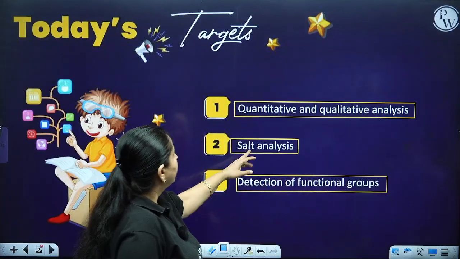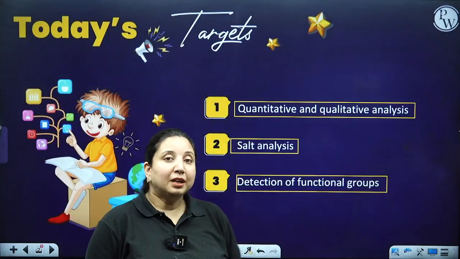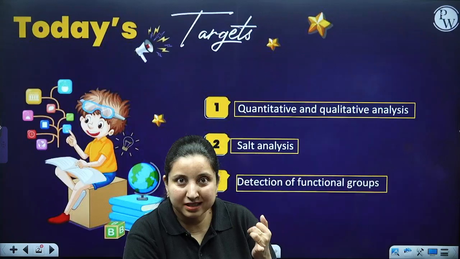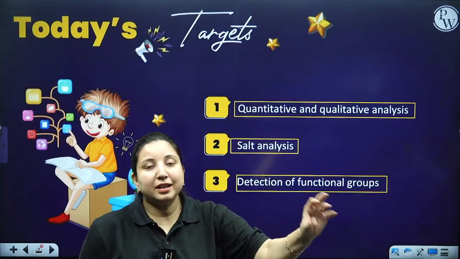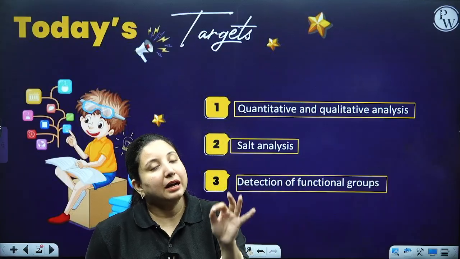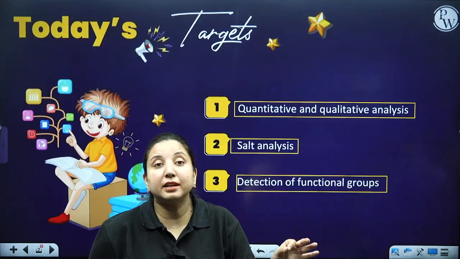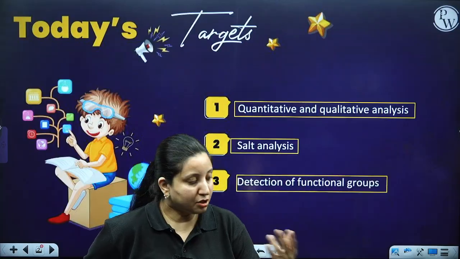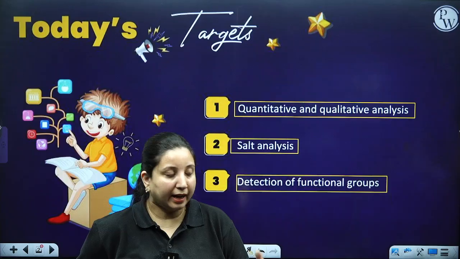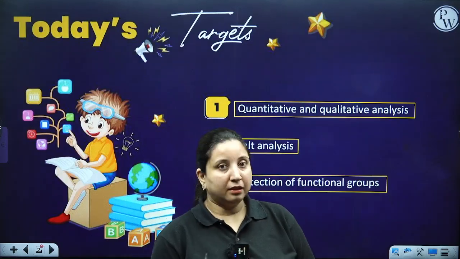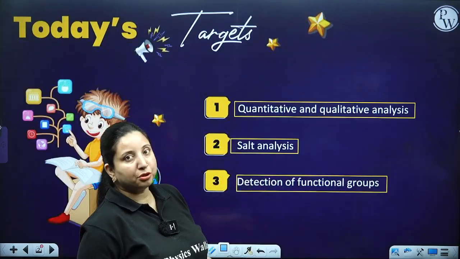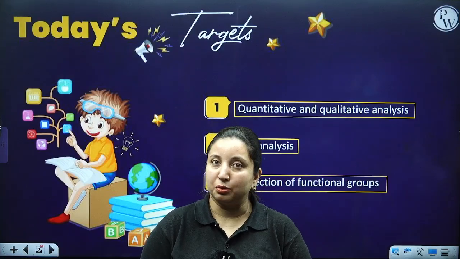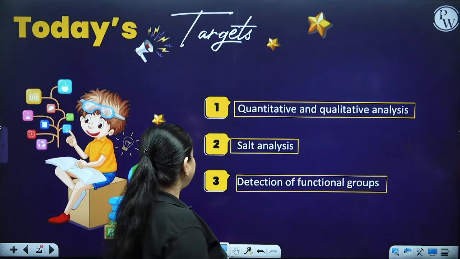Okay. Then salt analysis. In salt analysis also, over here I am going to tell you the complete process, but we have to focus on the complex formula, the color I am getting, and the group reagent, because the question can be asked like this: this is your group 1 element, so what is the group reagent? This is your group 3 cation, so what is the group reagent? These two we have to focus on. In the detection of functional groups, of course, we have to focus on the colors and complexes only. Okay, so let's start over here with our lecture.